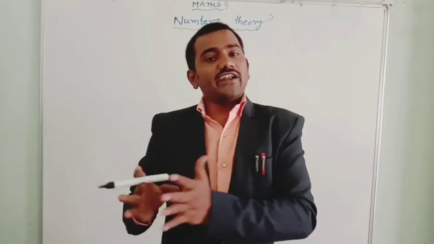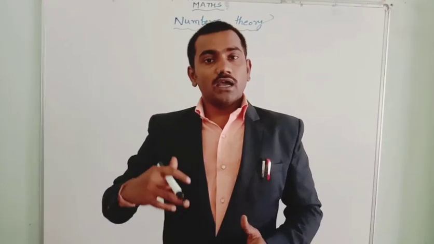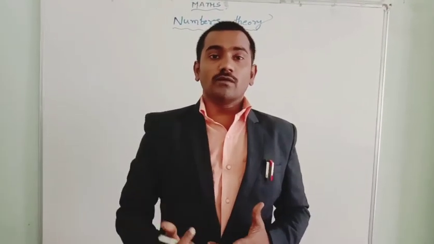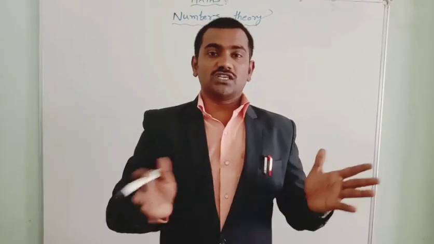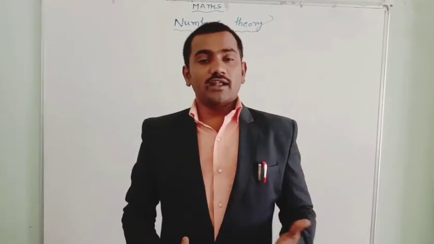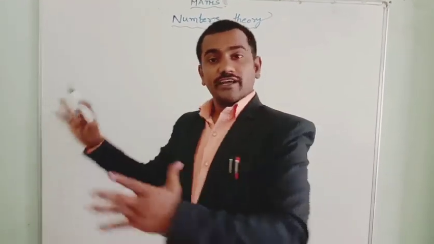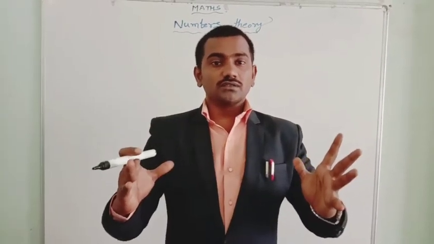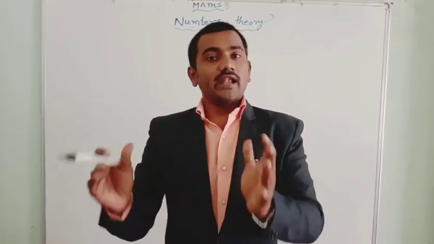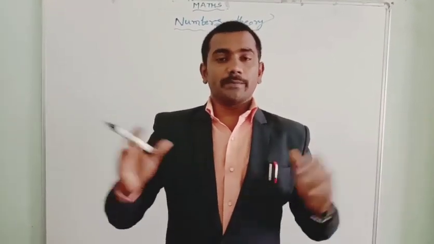So there are different kinds of numbers that we use, namely, as we are familiar, whole numbers, natural numbers, integers, rational numbers, irrational numbers, and real numbers. The set of all these numbers is known as number theory. The set of all these numbers is known as the real numbers. Actually, the real number system is a part of number theory.